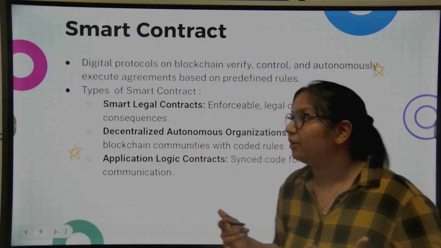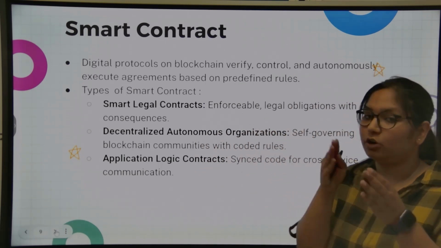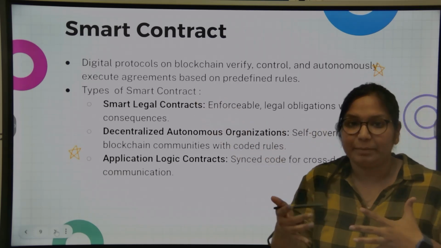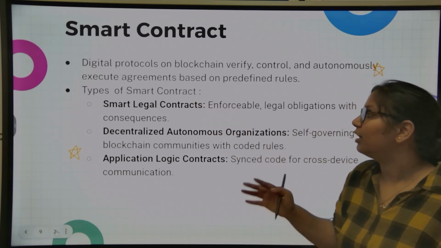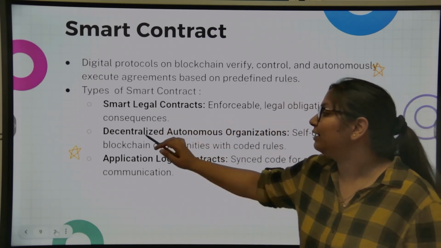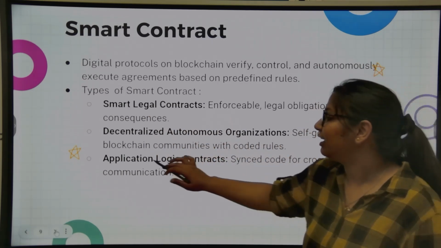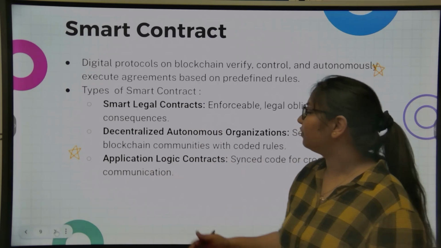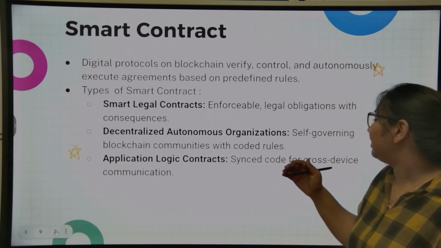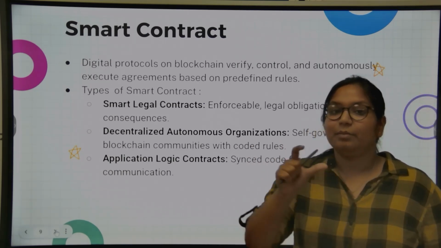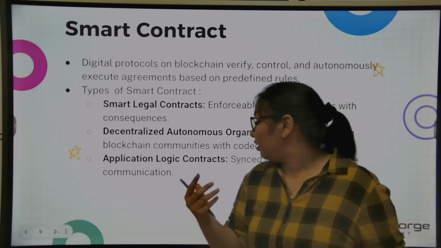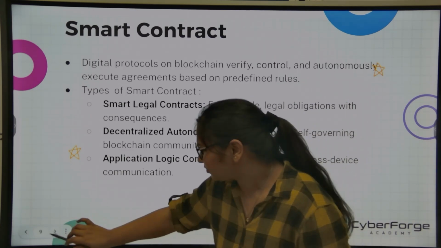Now, as we discussed, smart contracts are digital protocols on blockchain which verify, control, or automate the execution of an agreement based on some predefined set of rules. There are three types of smart contracts. The very first is the smart legal contract, then the decentralized autonomous organization, then application logic contracts. The first one is enforceable, a legal obligation with some consequences. The next is self-governing blockchain communities with some predefined coded rules. Then the third one is code that is responsible for cross-platform communication.